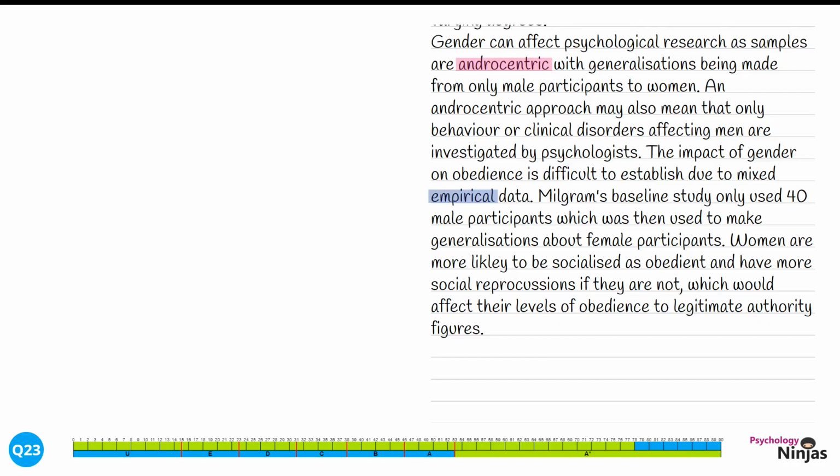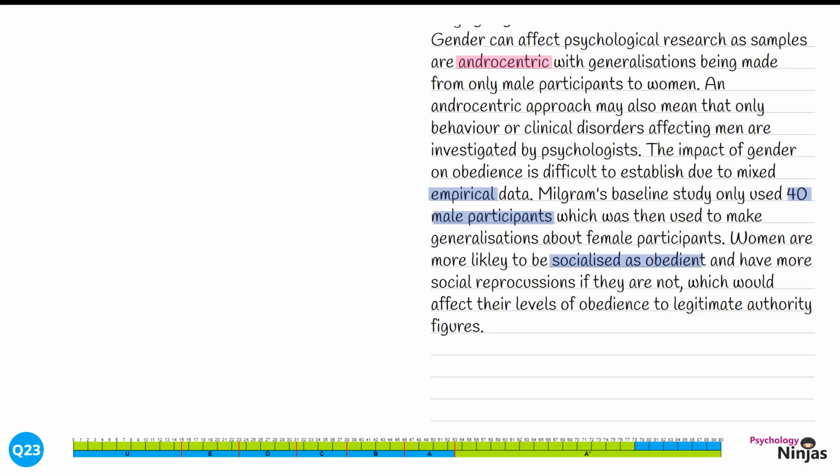Women are more likely to be socialised as obedient and have more social repercussions if they are not, which would affect their levels of obedience to legitimate authority figures. In our discussion here, we've identified the androcentric nature of Milgram's original baseline study. We've also said, and more importantly here, discussed how this might have an impact on obedience in terms of socialisation. We're going to give a counter-argument here and discuss how this might not be a significant issue.